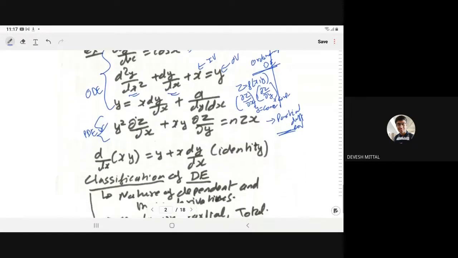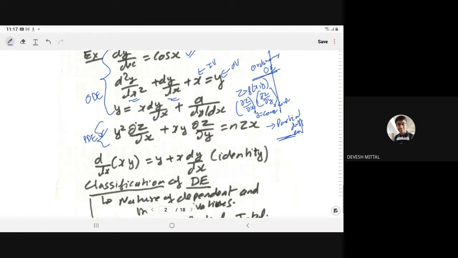But when we see this d/dx of x times y, it will give you y plus x dy/dx. So this is an identity. This is not a differential equation. So that is the basic difference between the identity and the differential equation.